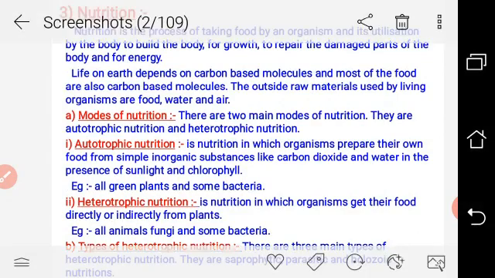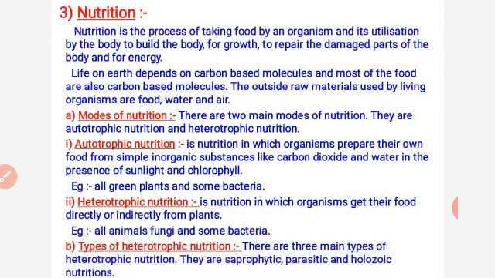Mode of nutrition. There are two main modes of nutrition: autotrophic nutrition and heterotrophic nutrition. Autotrophic nutrition is completed in plants only, where they can synthesize food in the presence of sunlight and CO2 gas. In this nutrition, organisms prepare their own food from simple inorganic substances like CO2 and water, in the presence of sunlight and chlorophyll.